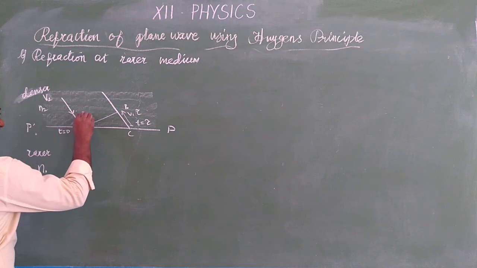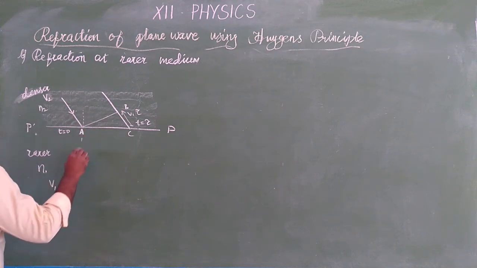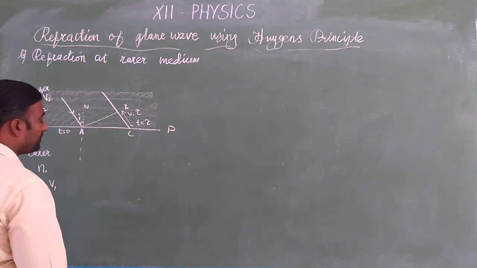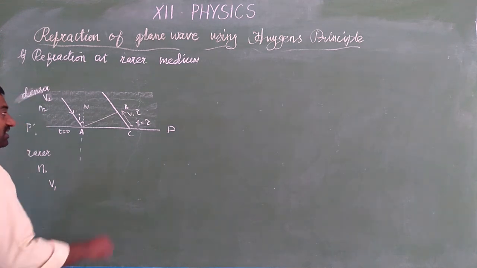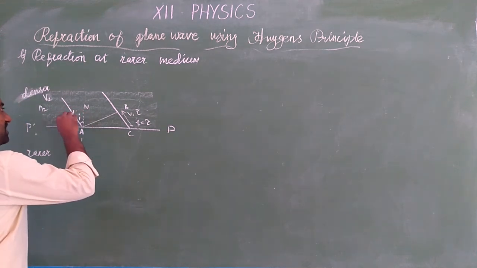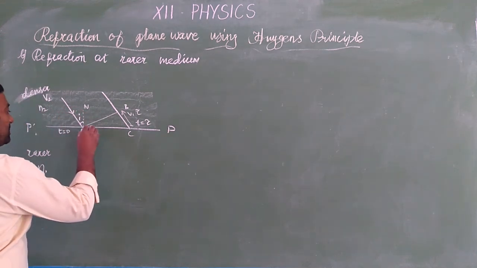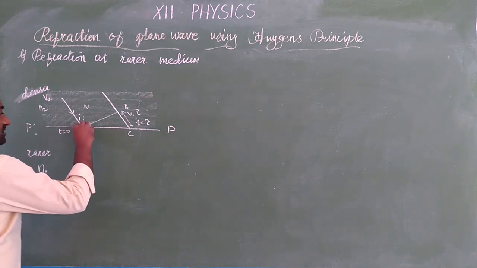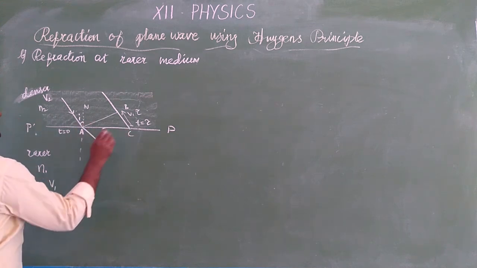So from the point of incidence you draw a perpendicular line. This is called a normal, no? So this is the angle of incidence. What will happen according to the rule? When the light is entering from optically denser medium to optically rarer medium, it bends, but it bends away from the normal.